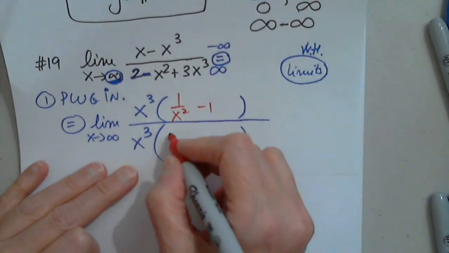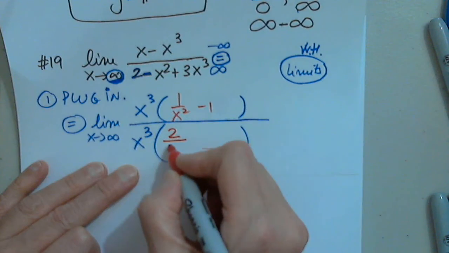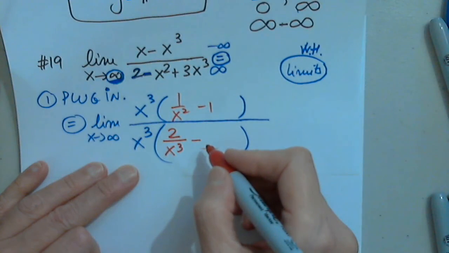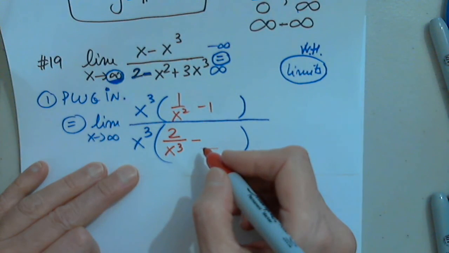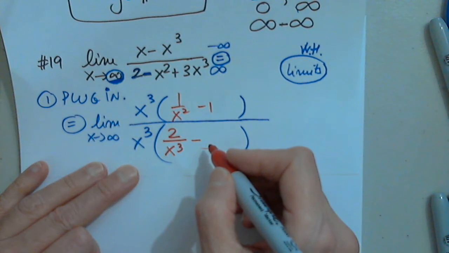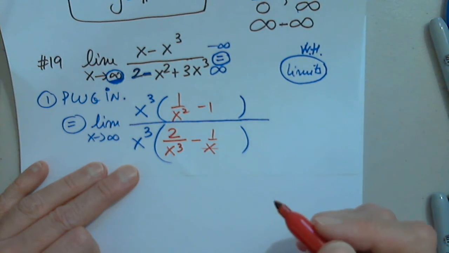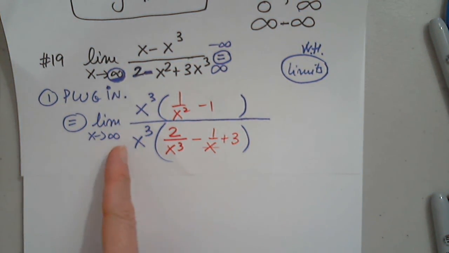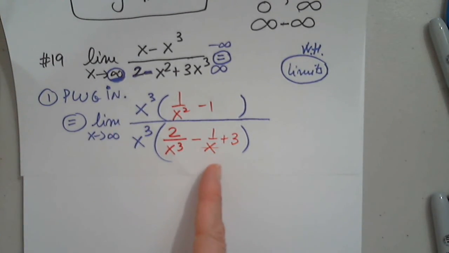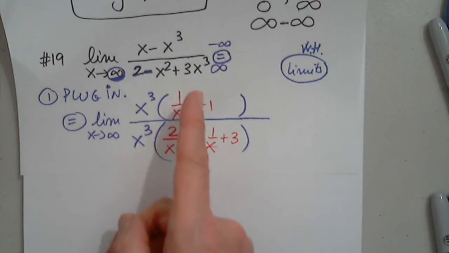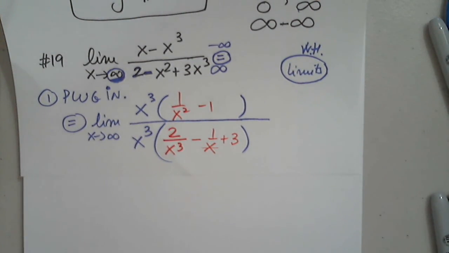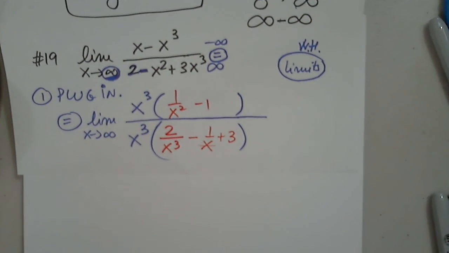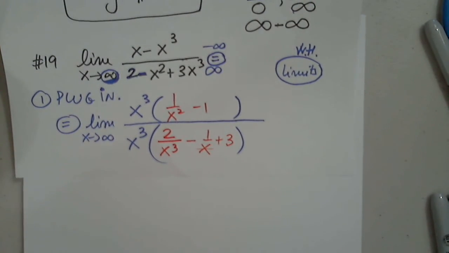X squared divided by x cubed. You mean 2 over x cubed? Yes. Good. And then minus x squared divided by x cubed, because it's going to cancel, right? You mean 1 over x. And then plus 3. X cubed times 2 over x cubed is 2. X cubed times 1 over x is x squared. X cubed times 3 is 3x cubed. I'm not sure if you said that. I'm sorry, I didn't understand. Is this clear to everyone?